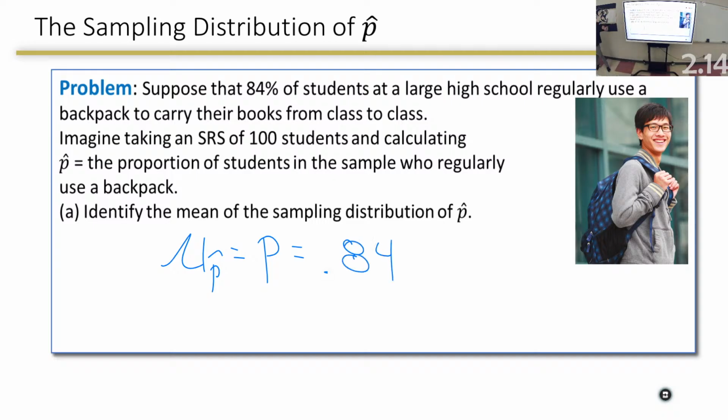That would be like a perfect answer. Mu of p hat equals 0.84. Writing p hat equals 0.84 would get you dinged because we don't know what p hat is. Don't say p hat is equal to 0.84. You can say p equals 0.84, and they'll be okay if you did that. But they really like mu of p hat. That's one of those that if you ended up at those half points, if you did this part, they'd probably bump you up. Okay, next question.